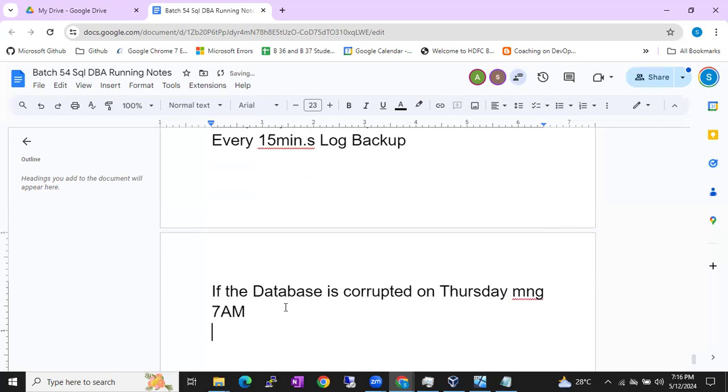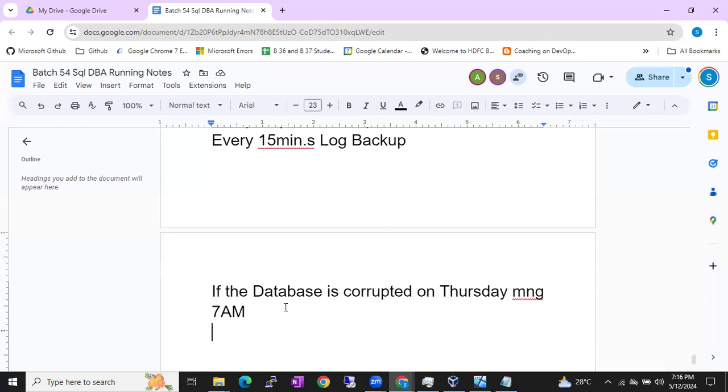In this situation, what will you do, guys? What will you do first? You will immediately take the tail log backup, correct? Whenever any database is corrupted, the first thing you have to do is take the tail log backup, so that it takes the backup from the last log backup until a second before the corruption. Now how are you going to recover the database? By using the last full backup, the last differential backup, and all the log backups after the full backup. Correct, guys? This is clear, right, everyone?